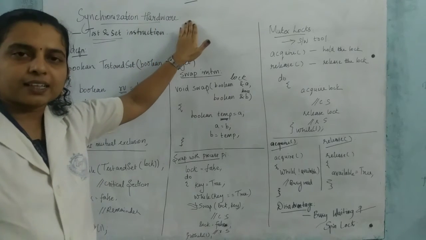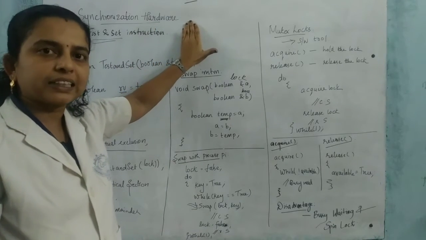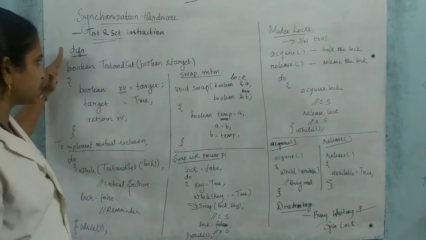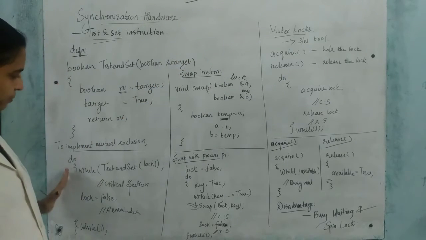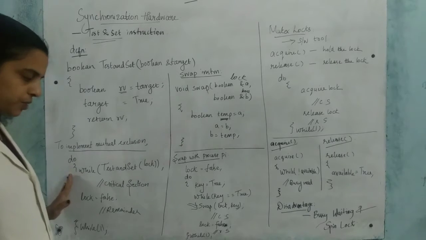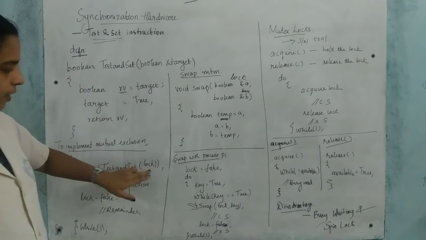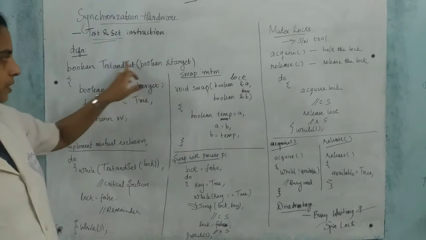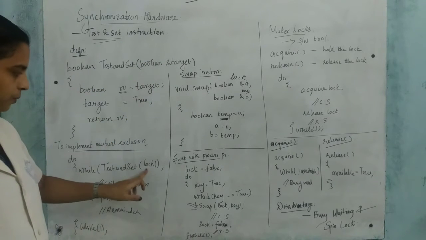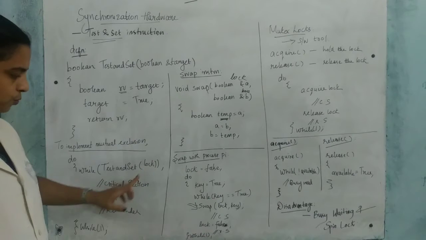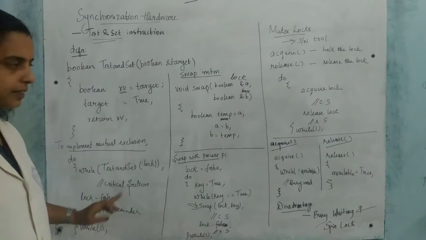So in synchronization hardware, we are using the test and set instruction, and we have seen the structure, and then we have seen how to implement the mutual exclusion. So here we are calling this method, and we can see lock is the parameter used here, and it is returning a value, and if it is true, it enters inside the critical section, right?